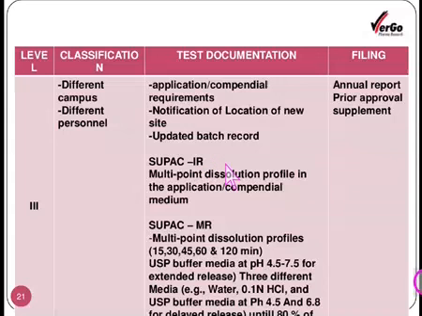In case of the SUPAC IR, a multi-point dissolution profile in the application compatible medium, and for the SUPAC MR, modified release, a multi-point dissolution profile using the different buffers as indicated earlier for the extended release and delayed release.